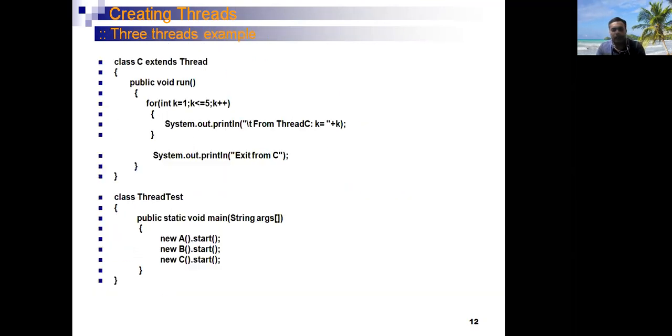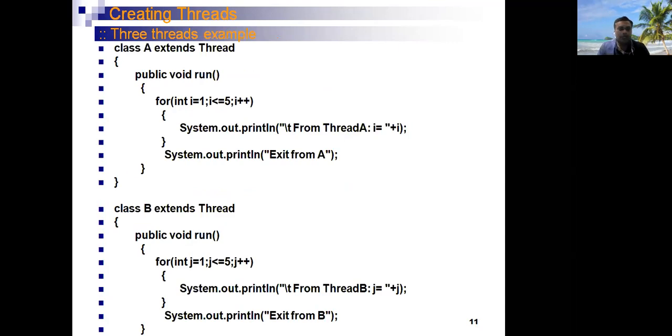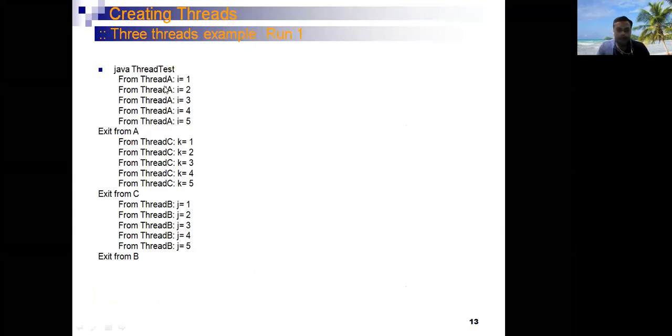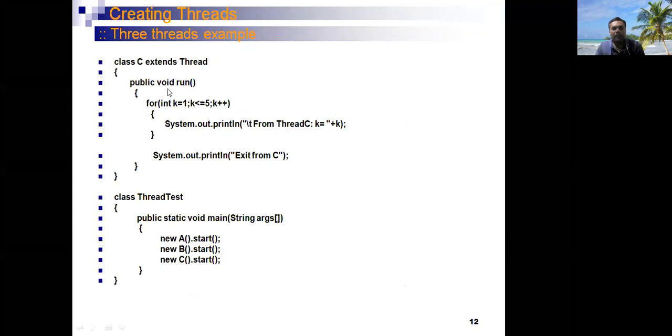Here we are going to discuss an example of how to create more than one thread. Here, class A and class B are two threads created by extending the inbuilt Thread class. Inside these two threads, we write the implementation of the run method, or we override the run method of the Thread class. Class C is also a thread which extends the inbuilt Thread class, and in that also we override the implementation of the run method.